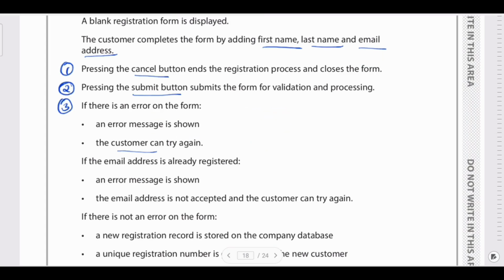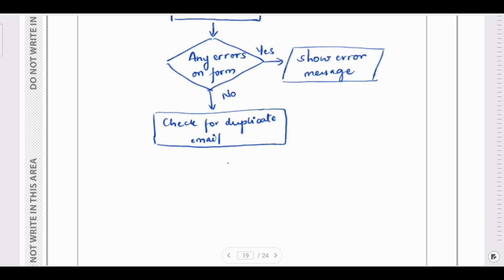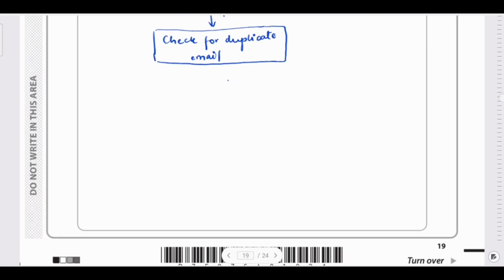After that, the next one is check whether the email address is already registered. So we need to check whether it is registered. So now checking, whenever check comes, again it's a decision. So decisions have to be written inside the rhombus.